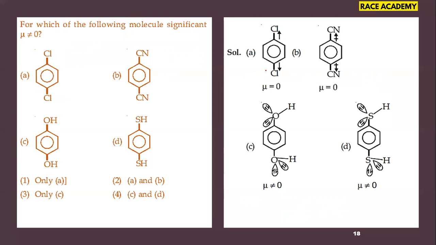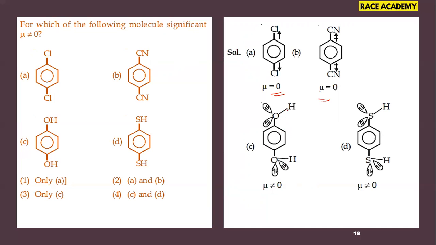Bond moment values and directions: if you observe para-dichloro and para-dicyano benzenes, the opposite directions are there, the bond moments get cancelled, so the dipole moment value is 0 for options A and B. But if you check option C, OH groups are there, but the point is that the orientation of the pair of electrons is different when they are involved in hydrogen bonding. That's why what will happen is